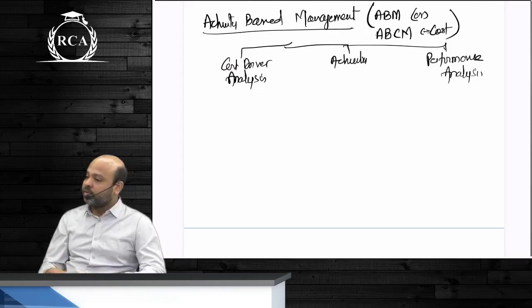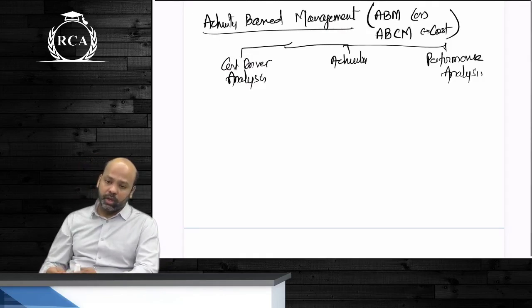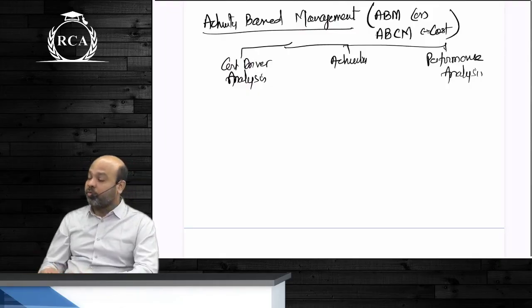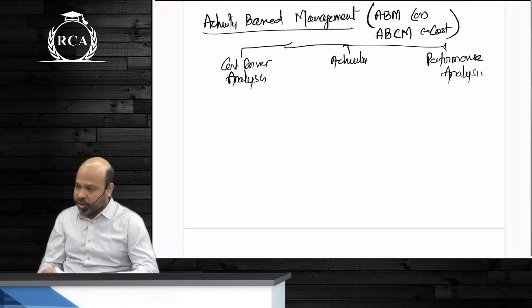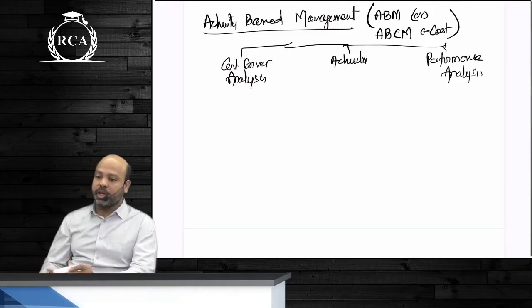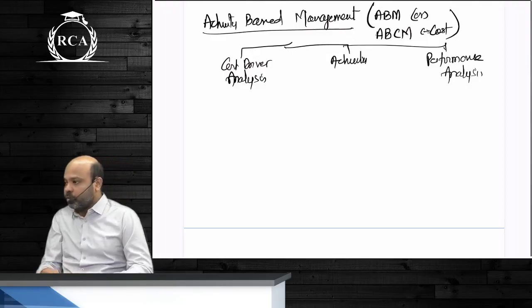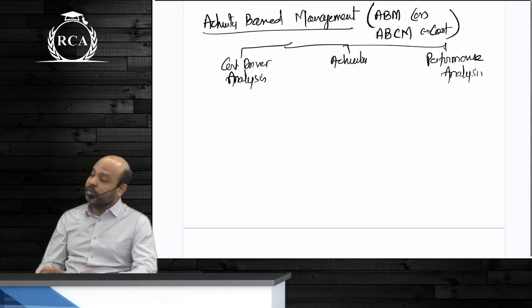So once an organization undertakes a detailed study of all the activities that they are performing, they should try to perform value added activities more efficiently, and they should try to eliminate all the non-value added activities. The intent is very clear. Eliminate non-value added activities and perform value added activities. See how you can better perform these value added activities so that they can be performed at a lower cost without compromising on the value that is being derived by the customer.